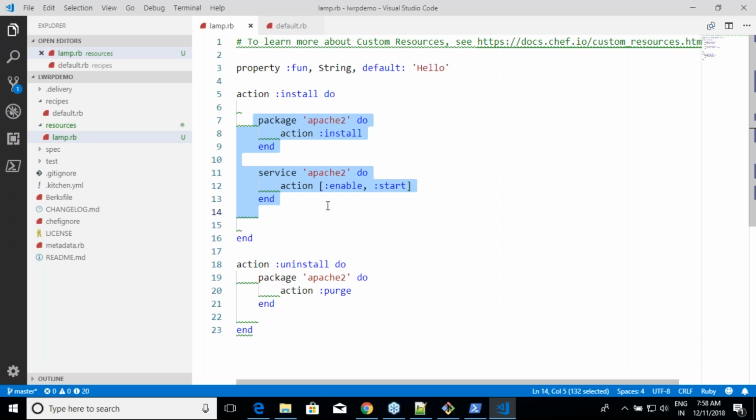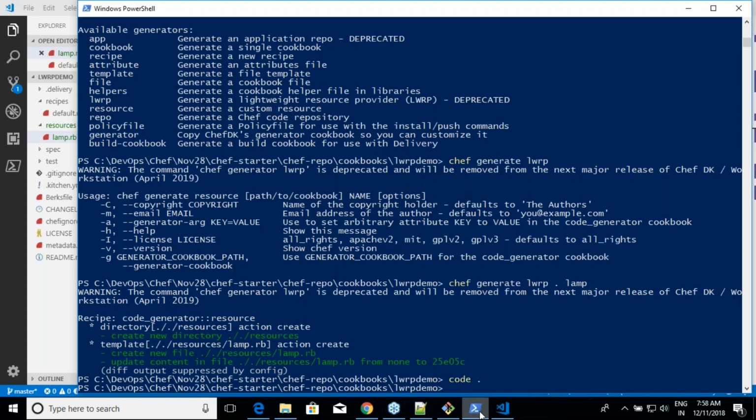So for example, let us assume that you are speaking about Java underscore deployment. You can write a resource called deploy, right? And your cookbook's name might be Java, right? Or var underscore deployment. And then let me try to do that. Shall I create one more resource for that? It is fun, basically.